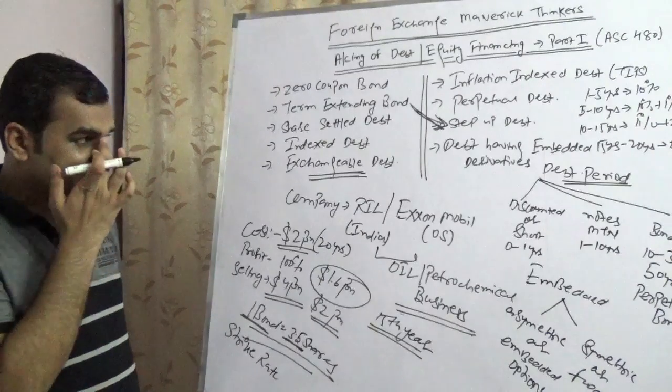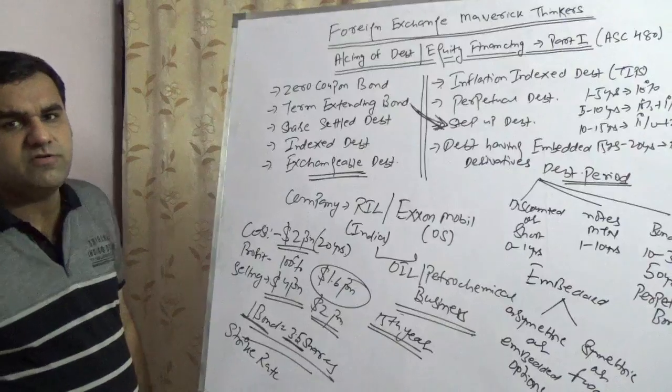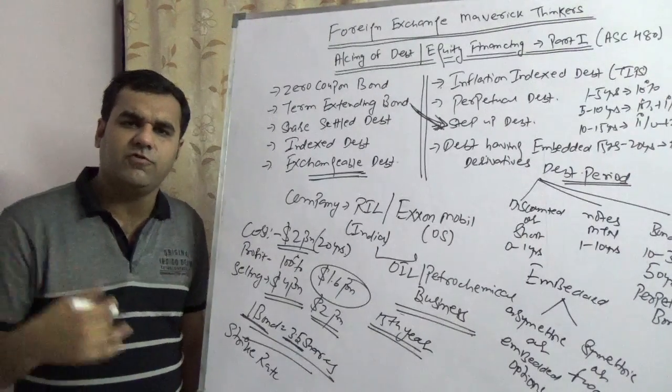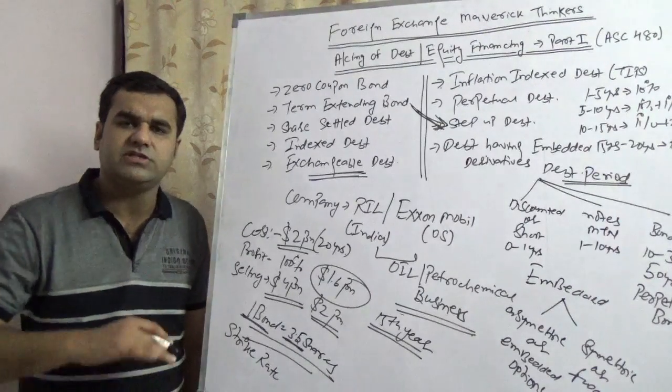You would have index debt, wherein you are going to link with an index. There are various kinds of index. So if the index would rise, the payoff would go higher. If the index would fall, payoff would obviously fall. You have exchangeable debt. You are going to exchange.